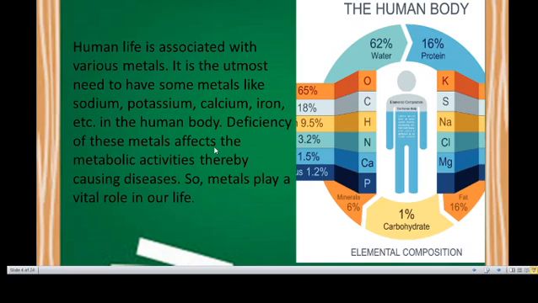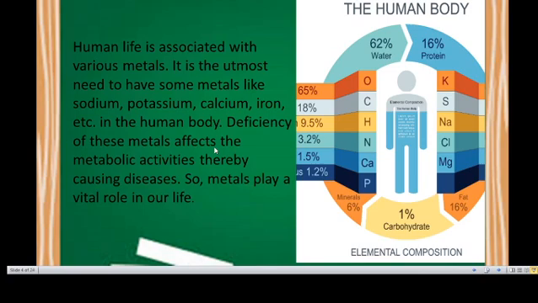Human life is associated with various metals. It is a utmost need to have some metals like sodium, potassium, calcium, iron, etc. in the human body. The deficiency of these metals affects the metabolic activities.